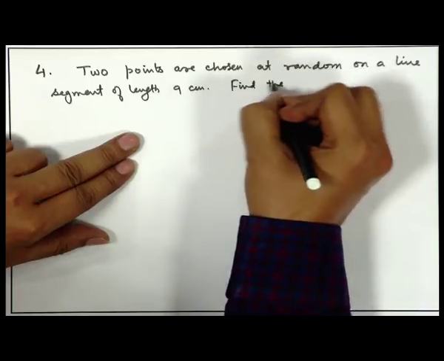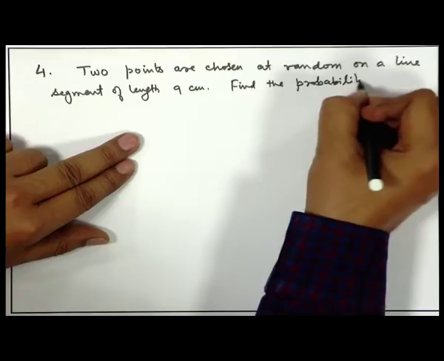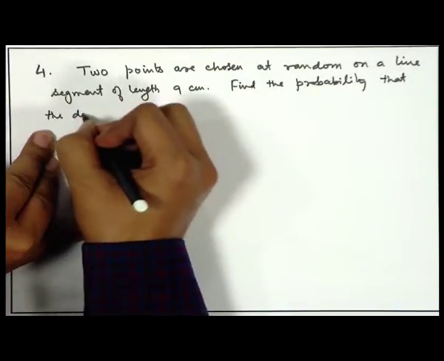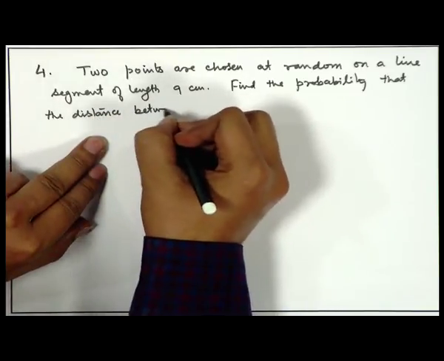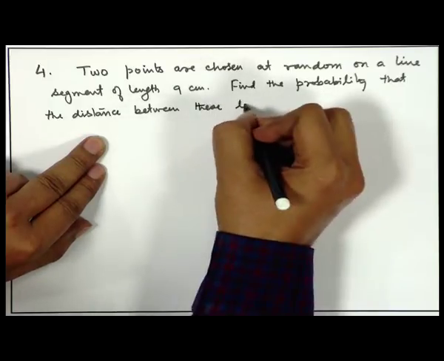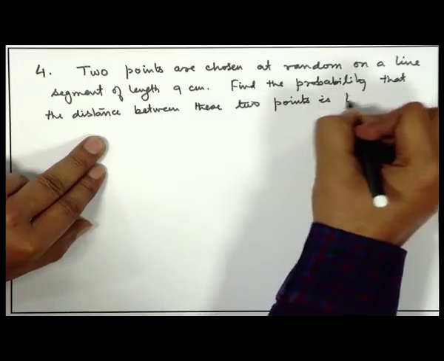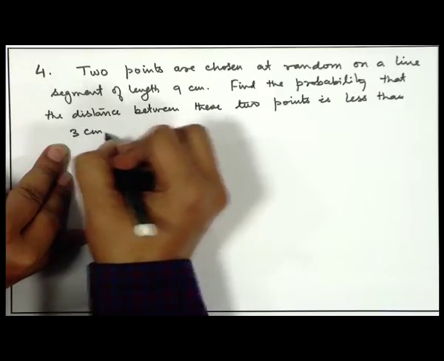Find the probability that the distance between these 2 points is less than 3 centimeter.